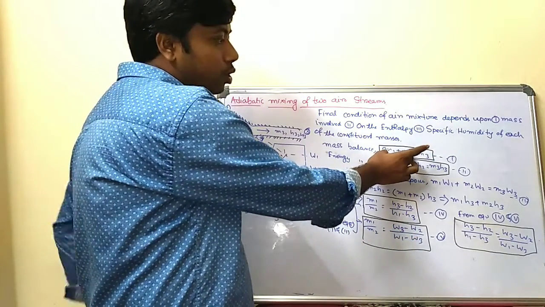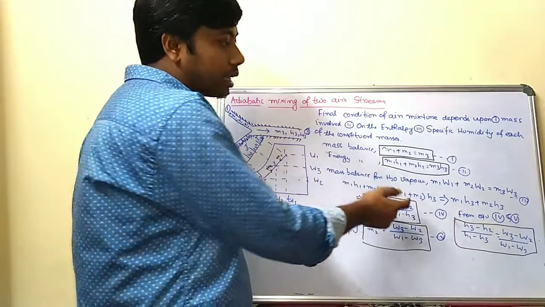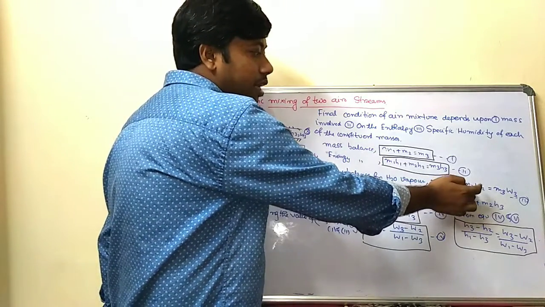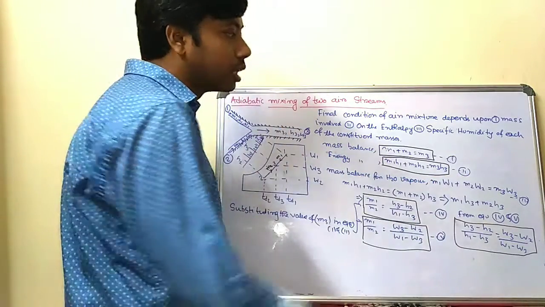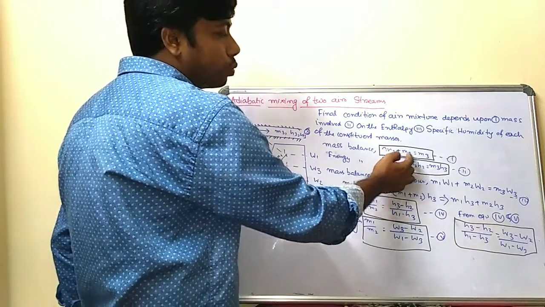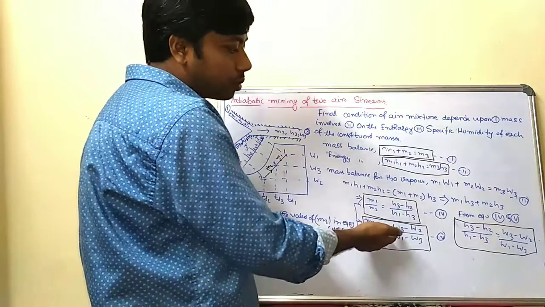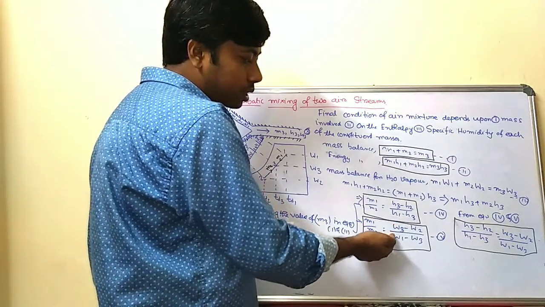This is because m1 plus m2 is equal to m3, and from the mass balance for water vapor, m1 w1 plus m2 w2 is equal to m3 w3. In terms of m3, you can again substitute m1 plus m2.